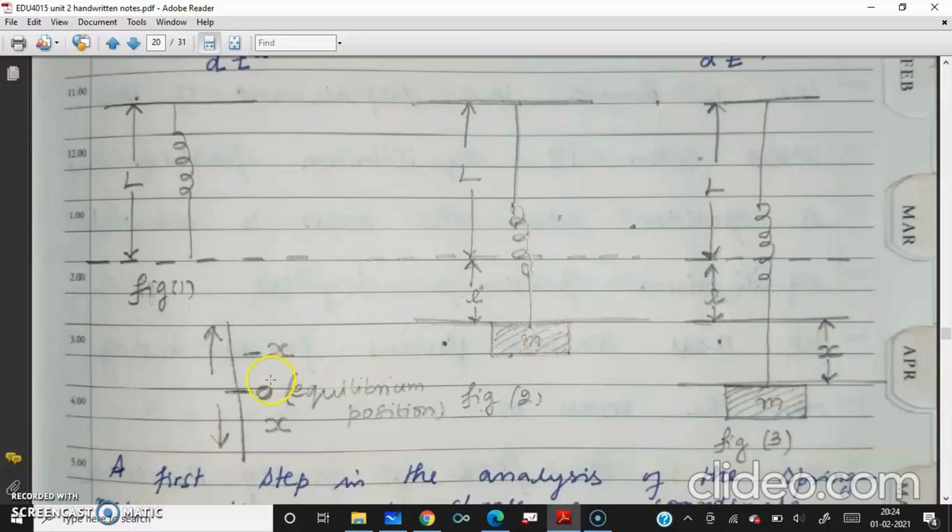So when it goes in the upward motion, we can take it as minus X. When it goes in the downward motion, we can take it as plus X. This minus and plus indicates that it is in the opposite direction about the equilibrium position, right? We can take either of these as minus and plus, but for convenience, we have taken the upward direction as minus X, downward direction as plus X, right?